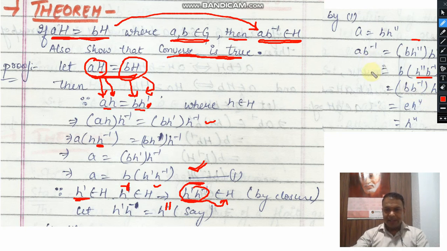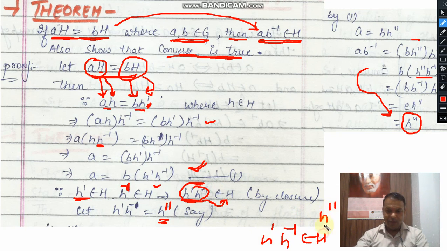After making a small correction here, we see that AB inverse is equal to h''. As per our initial assumption, h'' is equal to h'h inverse, and we have assumed that it belongs to H. So we can say that h'' belongs to H, and h'' is equal to AB inverse. So we can say that AB inverse belongs to H. So our necessary condition has been proved here.